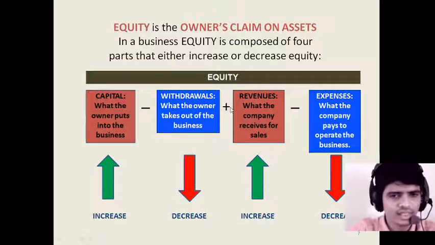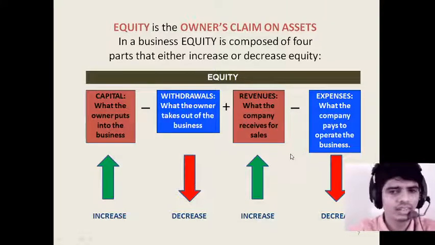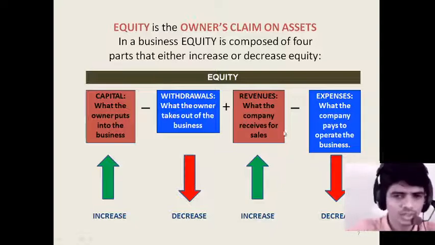Then plus any kind of revenue what the company receives for the sales, because as a business we have to generate revenues for selling the goods and services. After that we get a revenue. So if we add a revenue, then automatically our equity gets increased.